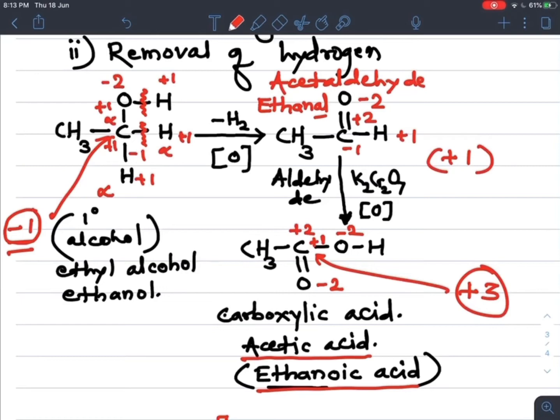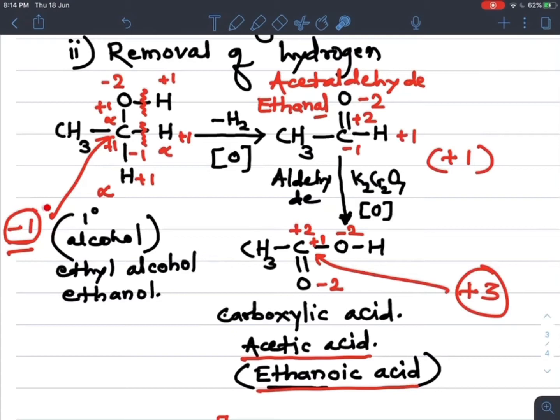Now you observed the oxidation number or oxidation state of the carbon when it undergoes oxidation. In primary alcohol, the oxidation state of this carbon is -1. Then on oxidation it is converted into its corresponding aldehyde, where the oxidation state of this carbon is +1. With further oxidation in carboxylic acid, the oxidation state of this carbon is +3.